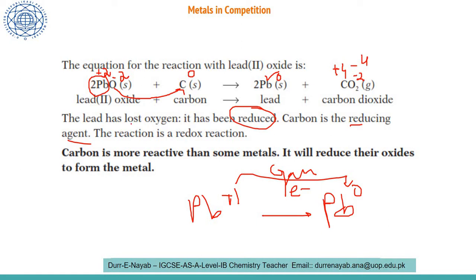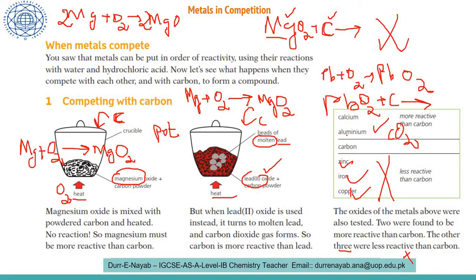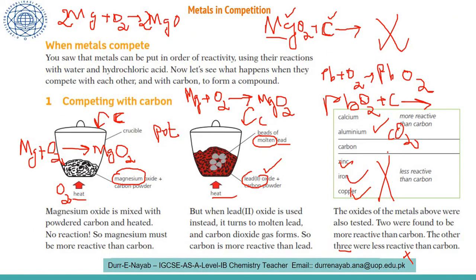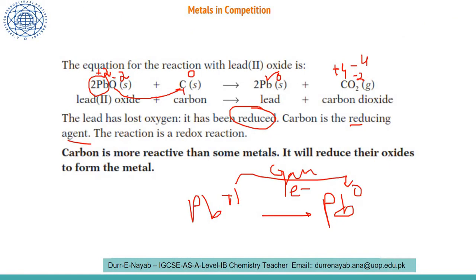Now the reaction is a redox because there's a loss and gain story. Carbon is more reactive than some metals. Calcium and aluminum are more reactive than carbon, but carbon is more reactive than zinc, iron and copper. Now it will reduce their oxides to form metal. You can see over here what has happened in this reaction. This carbon has reduced the metal oxide to its metallic form, like the lead oxide, PbO, is changed totally into Pb.